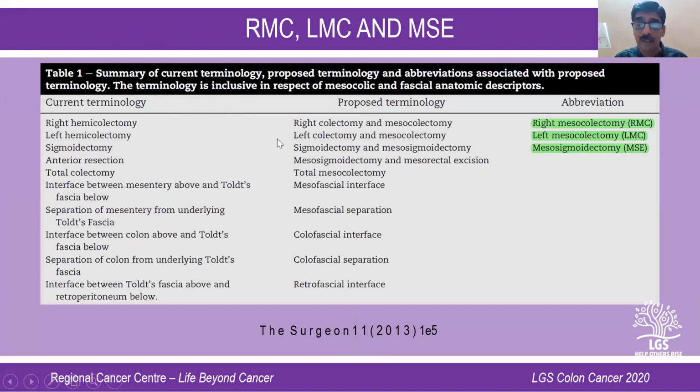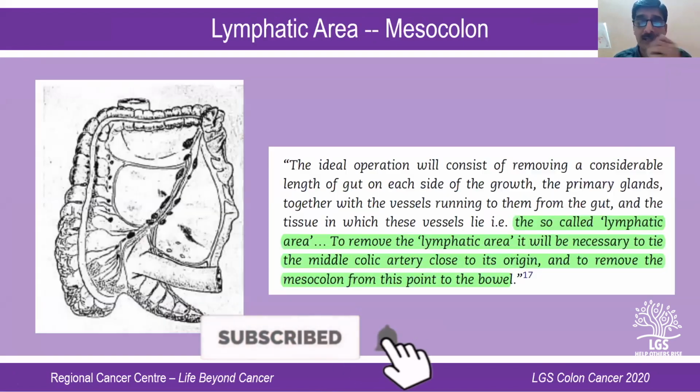Based on these observations, a new terminology has come up for right hemicolectomy, left and sigmoid. It's no more right hemicolectomy, it is right mesocolectomy. It is not left hemicolectomy, it's left mesocolectomy. It's not only the colon that you're removing, the mesocolon also. This is the new terminology proposed in an article published in Surgery in 2010. I don't know whether it has been approved by all, but the point is that colonic surgical anatomy, or the planes of colonic surgery, also have to be redefined in the same way you redefined the anatomy and surgical techniques in rectal cancer. By doing so, you can improve the surgical planes and the outcomes, reducing recurrence and improving survival as well.